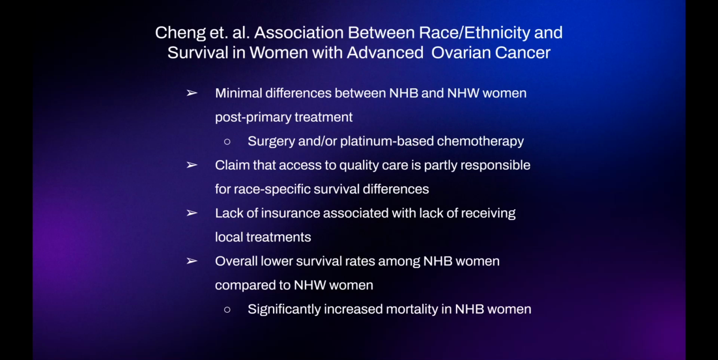And so he then came to the conclusion that access to quality care is partially responsible for race-specific survival differences, and that it's not the care that is received, but the lack of accessibility to it in the first place. That's what causes this discrepancy. And he provides an example of lack of insurance and how a lot of Black women don't have access to local treatments as a result of not having insurance coverage.